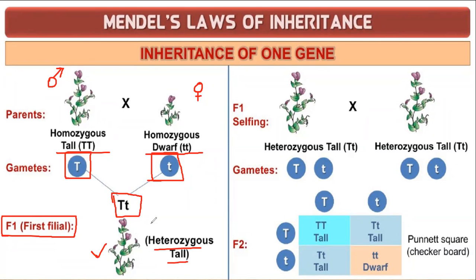Guys, actually how many offsprings are formed in the F1 generation? Number of offspring formed in the F1 generation, anybody? Is it 1, 2, 3 or 4? Everybody's answer is 1. Anybody having another answer, 2, 3, 4? Anybody?